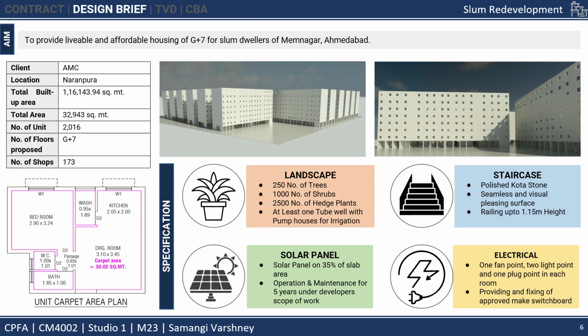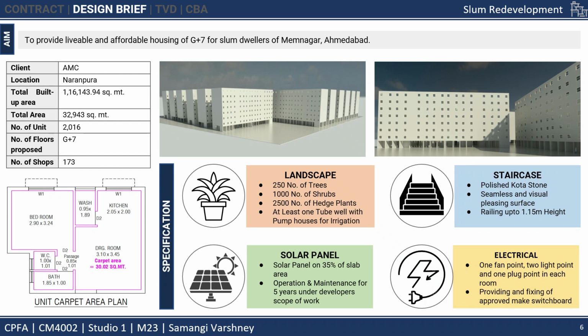Coming to the design brief, the main aim of the project is to provide livable and affordable housing of G+7 for slum dwellers of Memnagar, Ahmedabad. And as previously mentioned, the client is AMC and the location is in Naranpura. The total built up area of the site is 1,16,143 square meters and the total area is 32,943 square meters. There are going to be 2,016 units for the slum dwellers to reside and 173 shops on the ground floor for the slum dwellers to acquire and work.